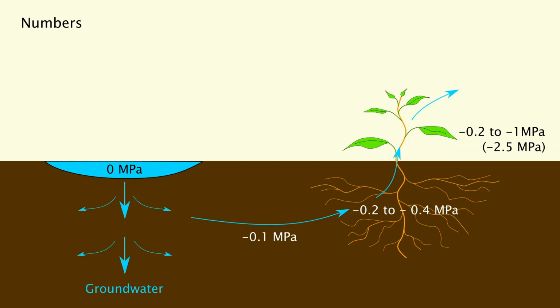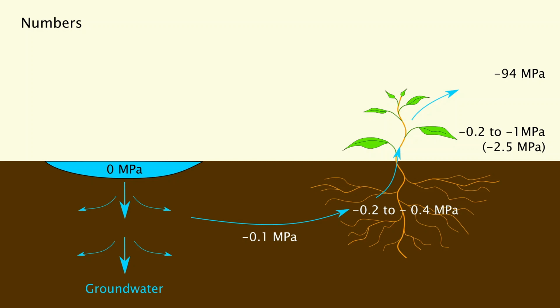In some cases, leaves of trees can have an even more negative water potential of minus 2.5 megapascals. The atmosphere then has a very strong negative water potential of minus 94 megapascals, for example, at 20 degrees Celsius and 50% humidity.